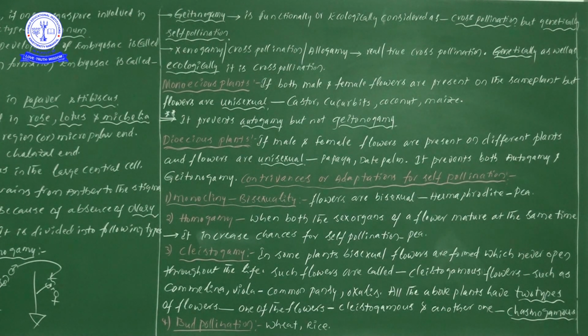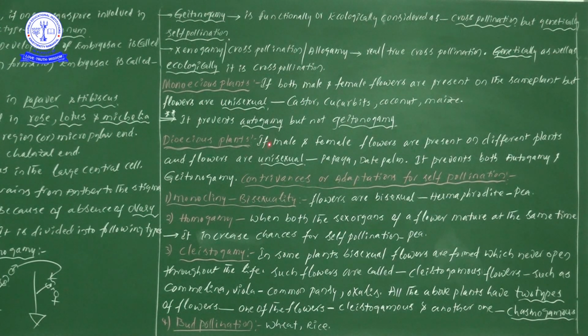So from the autogamy point of view, one important point is there. Autogamy definitely occurs in bisexual flowers, but here there are no bisexual flowers. Male and female flowers are there, and both must be unisexual. So at that time there is no chance for autogamy, but there is a chance for geitonogamy. That's why we have written that the monoecious condition prevents autogamy but not geitonogamy.